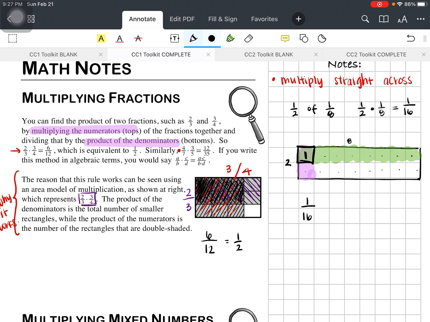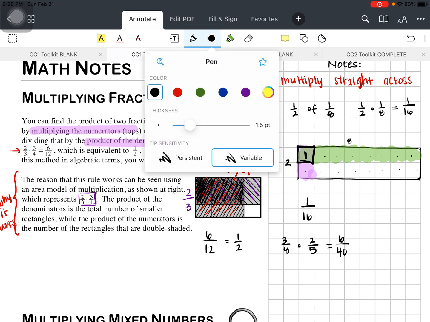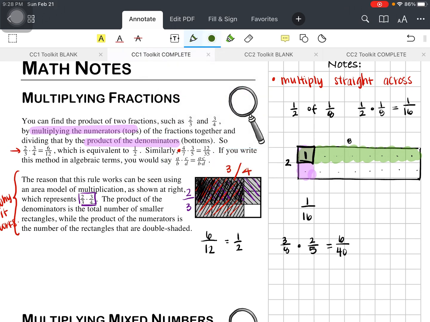Let's do some more practice. So let's go ahead and do 3/8 times 2/5. Go ahead and try that one on your own and then come back to us. All right, multiplying straight across, 3 times 2 is 6, 8 times 5 is 40, right? And then don't forget, if you got that, that's great. But don't forget that you can simplify this because both of them are even numbers.